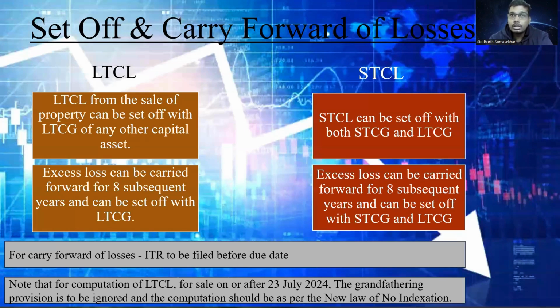So let's say you sold gold, long-term capital gain, you got 30 lakhs as long-term capital gain, and you have 20 lakhs of long-term capital loss on the property, then it can be set off. Any excess loss that could not be set off in the current year can be carried forward to 8 subsequent years, but that can also be set off only against another long-term capital gain.